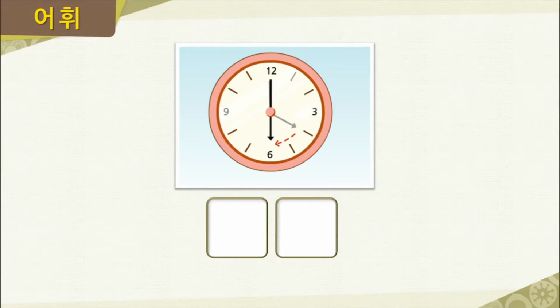Next, we have a picture of a clock here, and you can see that the hour hand was originally at 4 and it moved to 6. So how much time has passed? It looks like 2 hours, or 2시간.